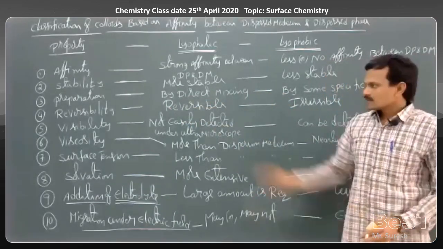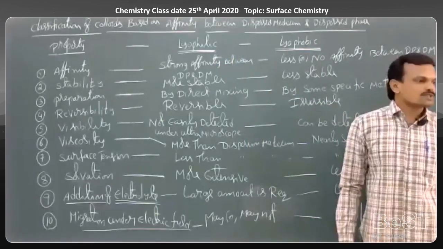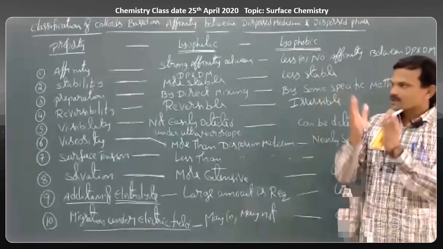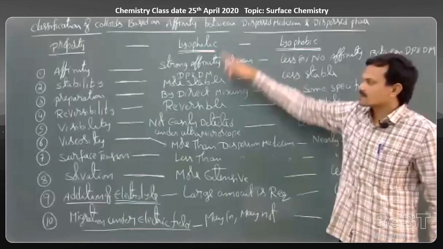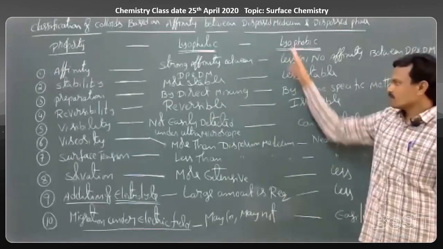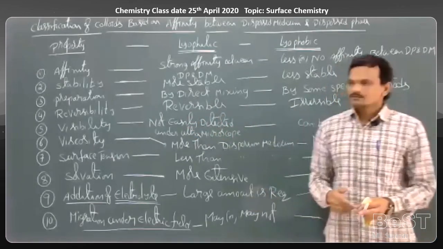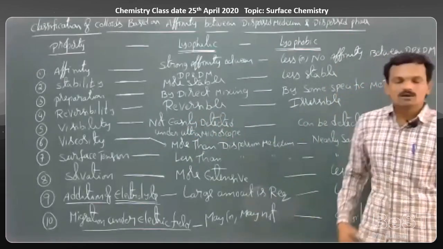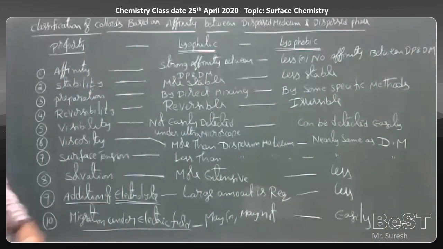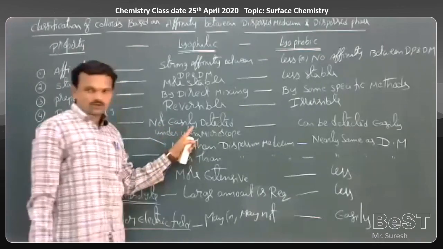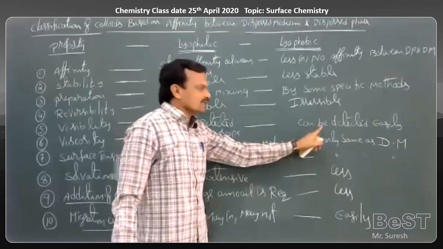Reversibility. In lyophilic colloids, once you separate the dispersed phase and the dispersion medium, by direct mixing of the two phases again, we can get back the original colloid. That means lyophilic colloids are reversible, whereas lyophobic colloids are irreversible. Visibility. In case of lyophilic colloids, the particles are not easily detected under a microscope, whereas in case of lyophobic colloids, the particles can be detected easily under a microscope.